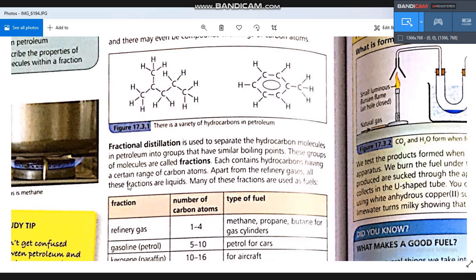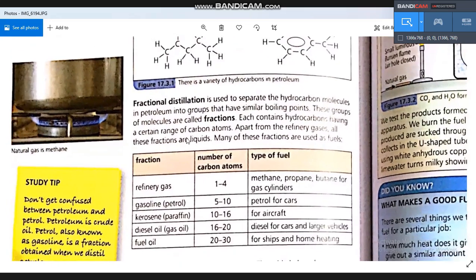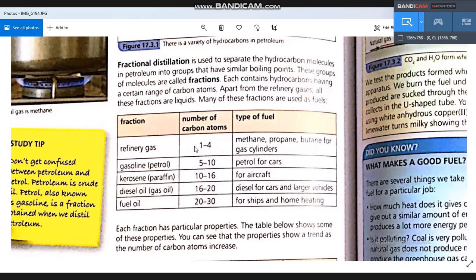When we make fractional distillation of crude oil, we can have some hydrocarbons with one to four carbon atoms.